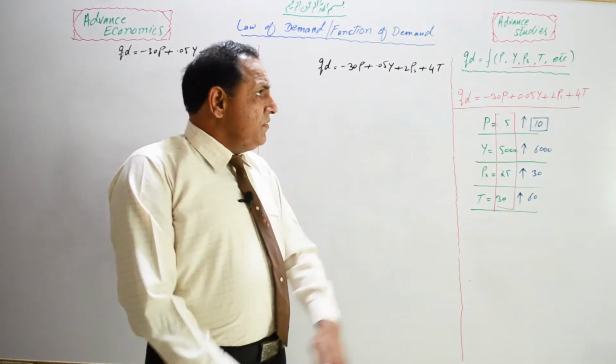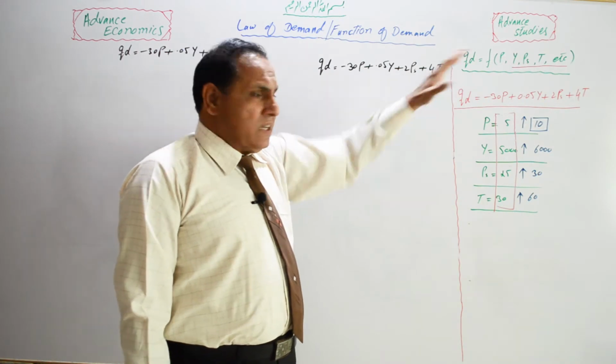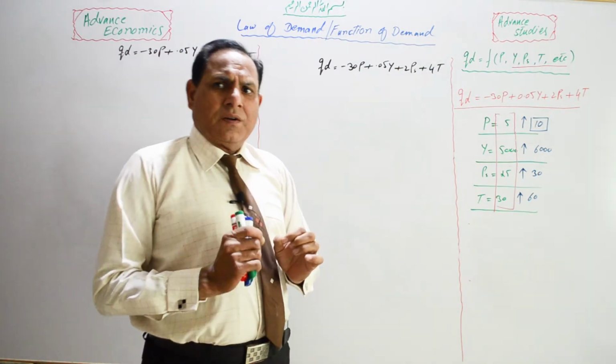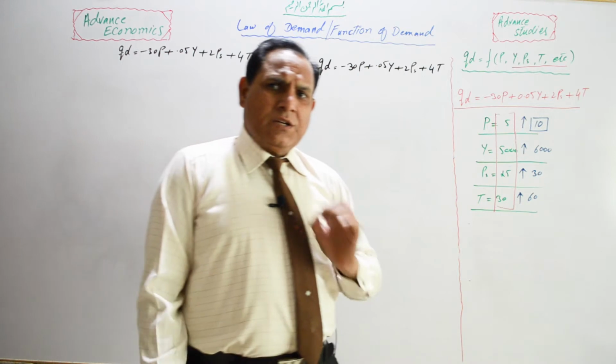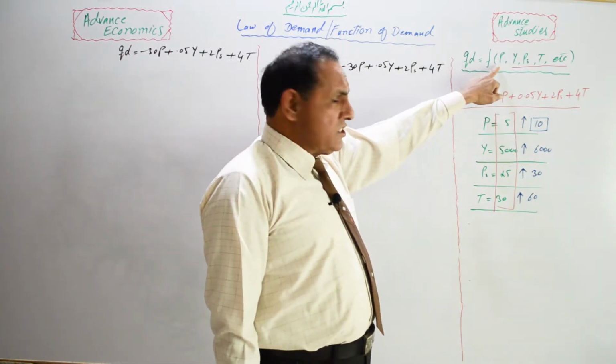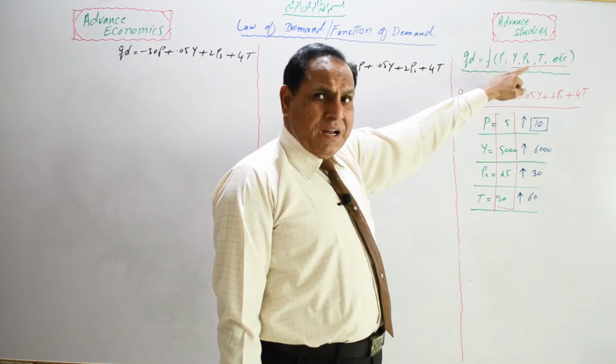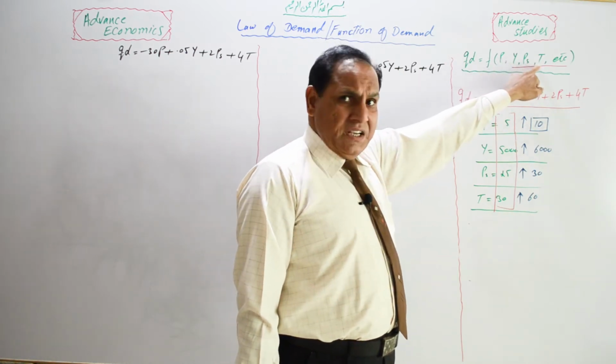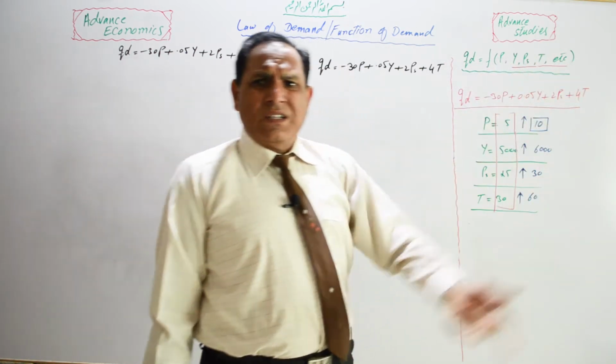this law. Today we will discuss that there are some factors which can change our mood of shopping, our demand or quantity demanded, and these factors are price, income, price of substitution goods, taste, weather, and some other factors.